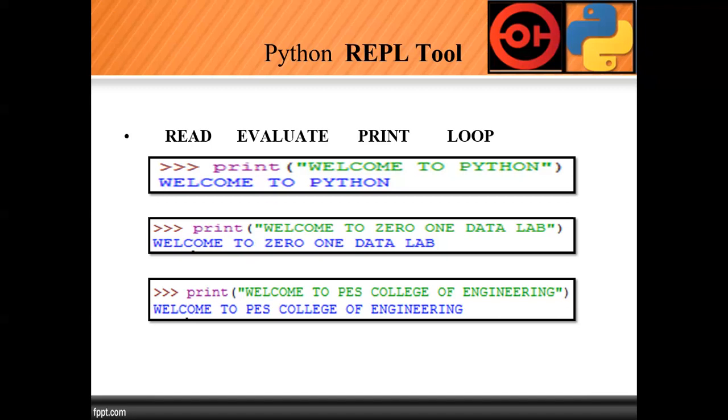Okay, so similarly, make a note of that. It will use an interpreter, and in most cases the interviewer will ask the question, what is the difference between compiler and interpreter? The task of both interpreter and compiler is to convert high level language into low level language, because we all know that a computer can understand only binary format, 0 and 1.